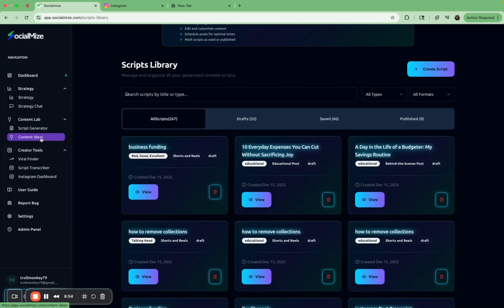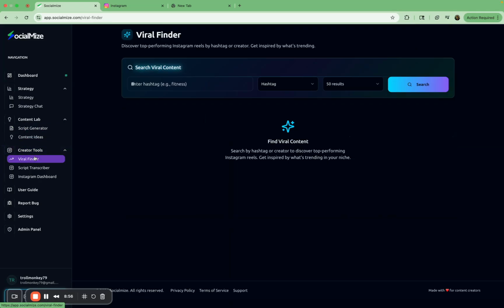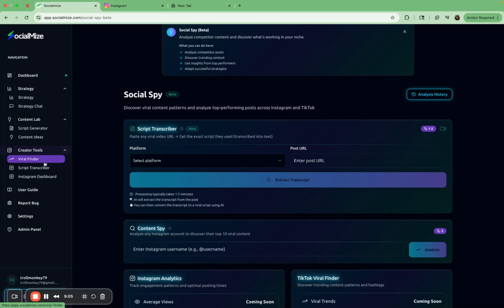Let's go here. What's this? This is a new feature. Actually, I guess a new feature that's being worked on. I haven't even seen this one yet. Let's go to the transcriber, right? Let's get into it. The social spy.